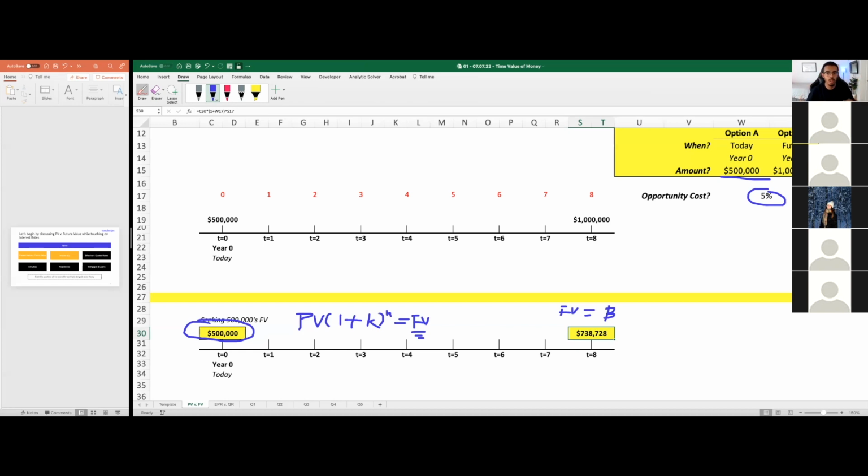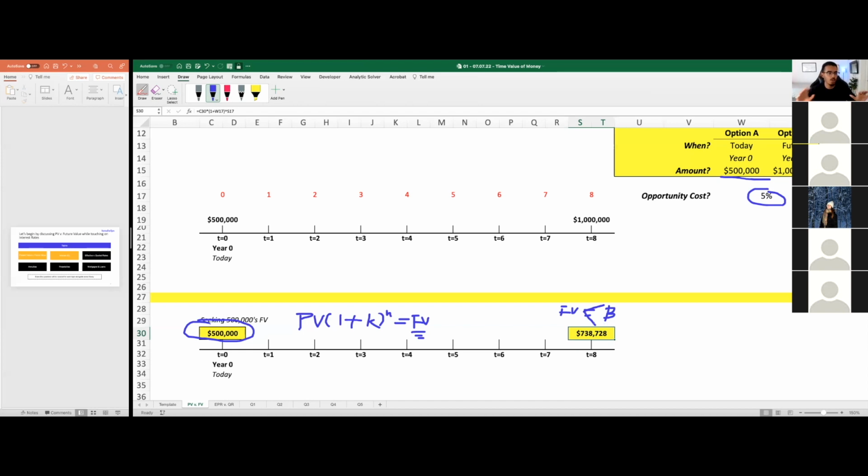That amount we compared to option B, which was $1 million. And because our future value is smaller than option B, obviously it's not a good idea to go with option A.